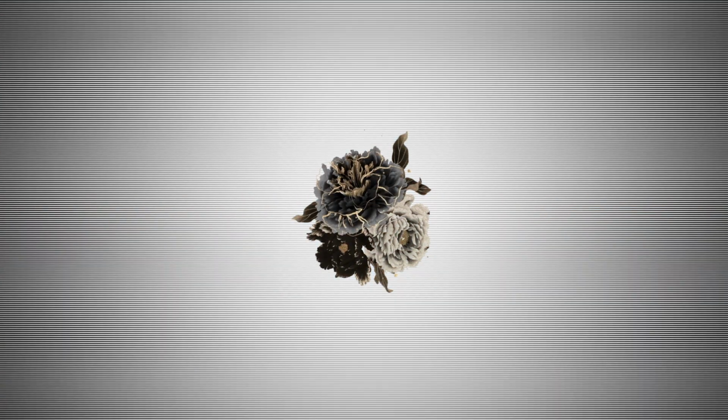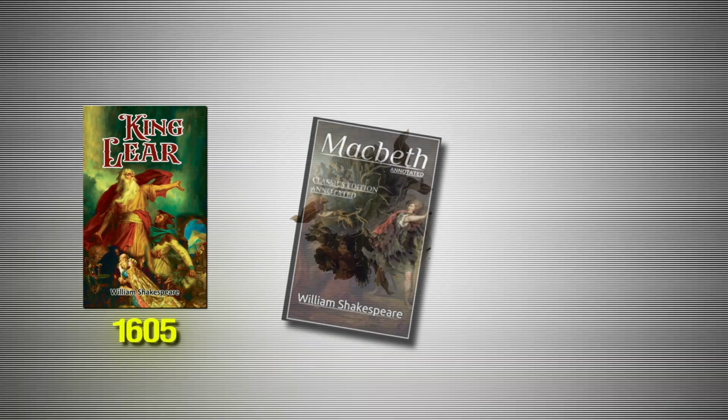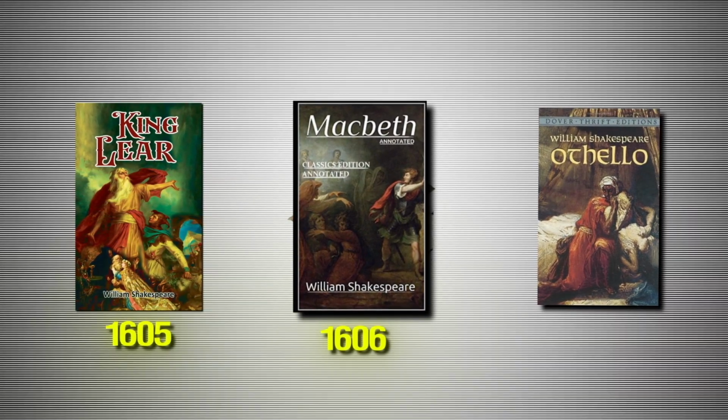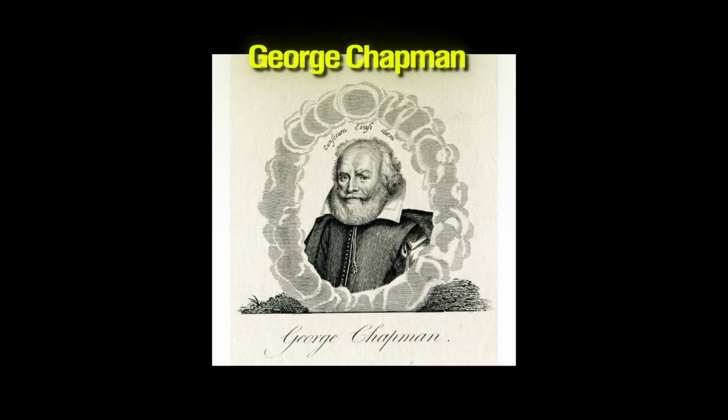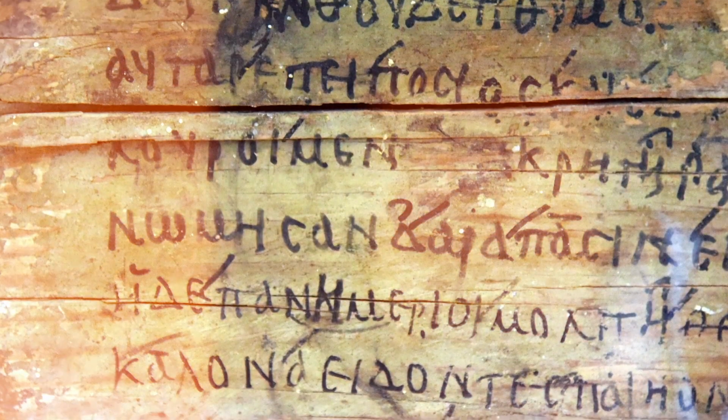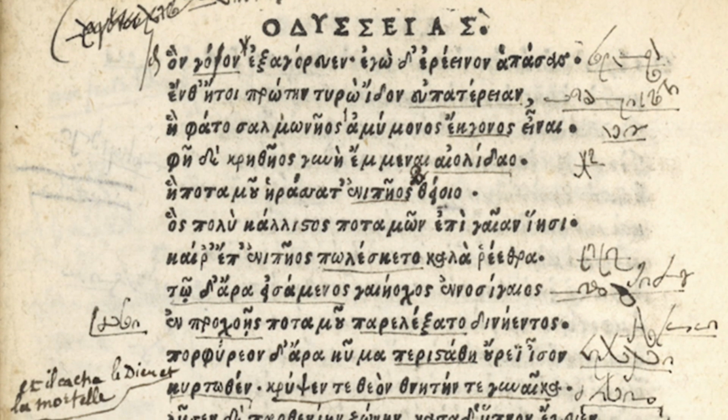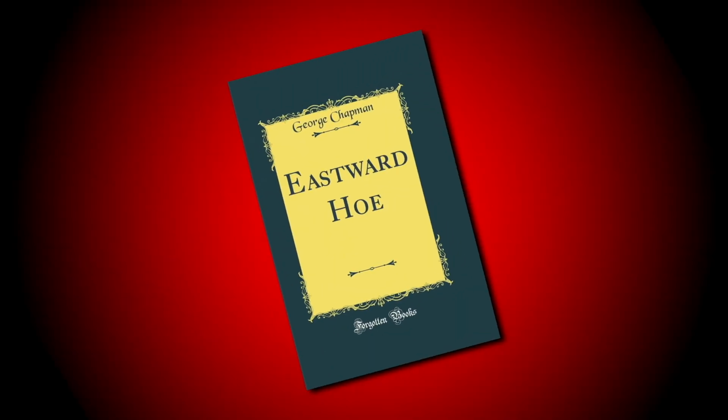During this period, for example, King Lear 1605, Macbeth 1606, Othello 1603. We have a famous playwright and translator, George Chapman, who completed the first ever translation of Homer's Iliad and Odyssey into English verse in 1617. George Chapman also wrote the play Eastward Ho with Ben Jonson in 1605.